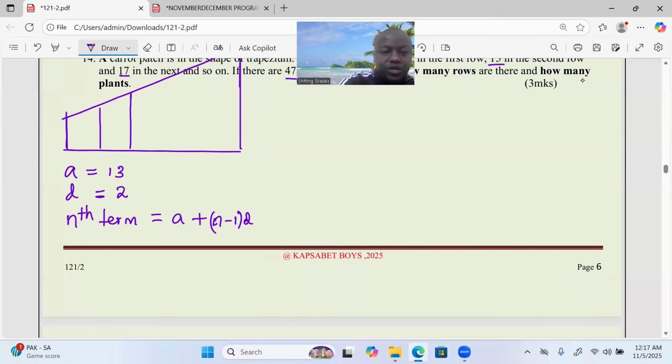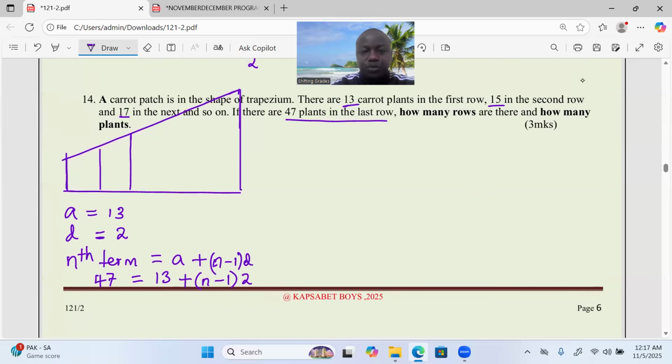And with this, we can talk about the 47. Which term is this? The first term is 13 plus n, which is unknown, minus 1 multiplied by a common difference that is known to be 2.